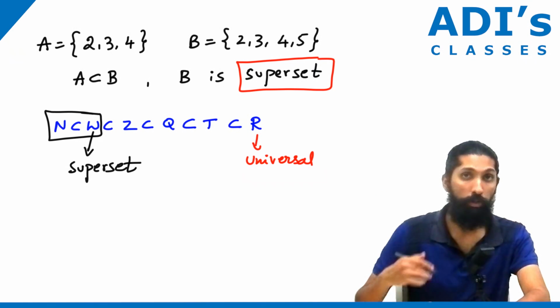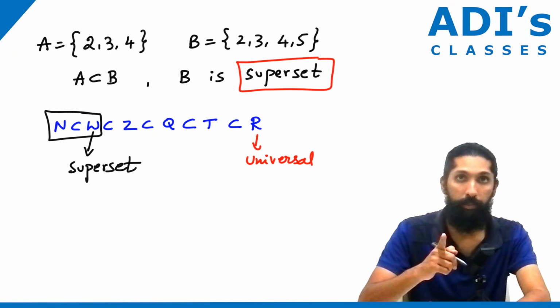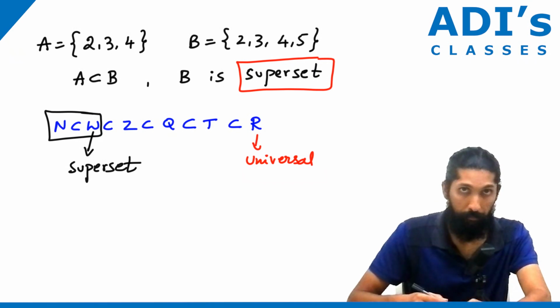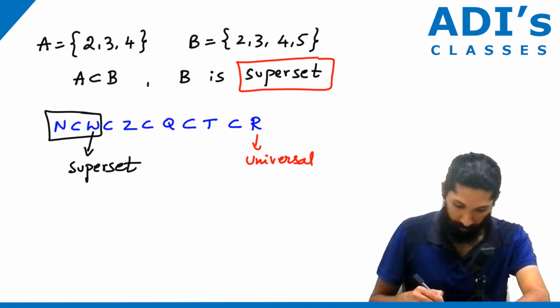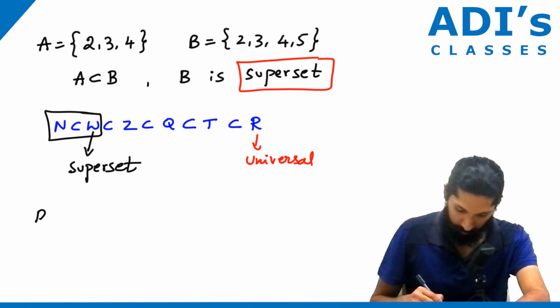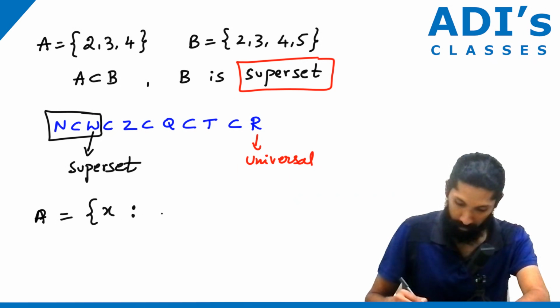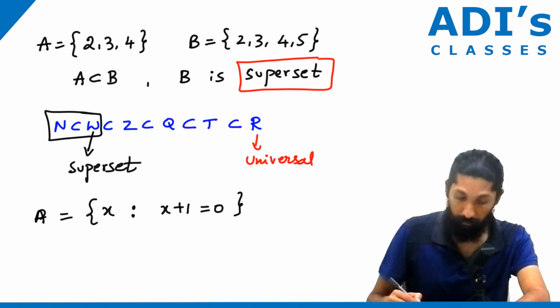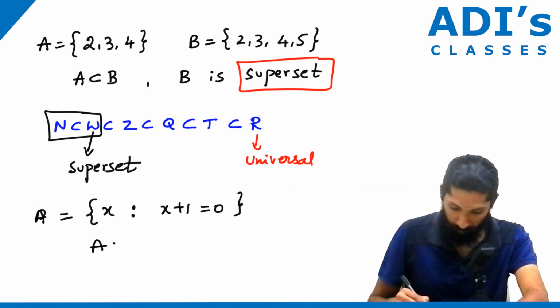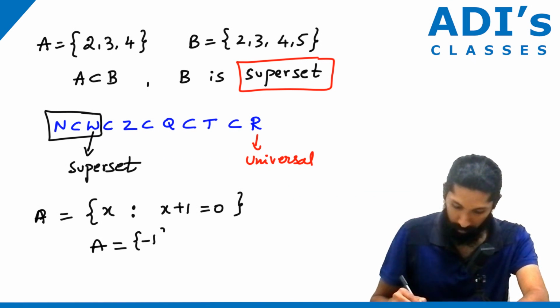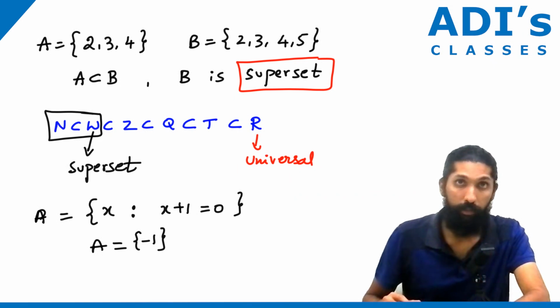Okay. Now, what if a set has just one element? For example, suppose I write A equals X such that X plus 1 is equal to 0. Now, X has only one value, in the sense that set A becomes minus 1. It has just one element, correct?